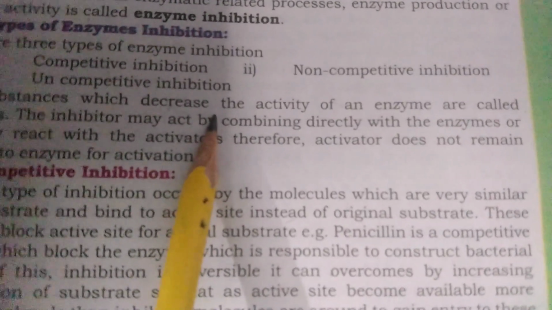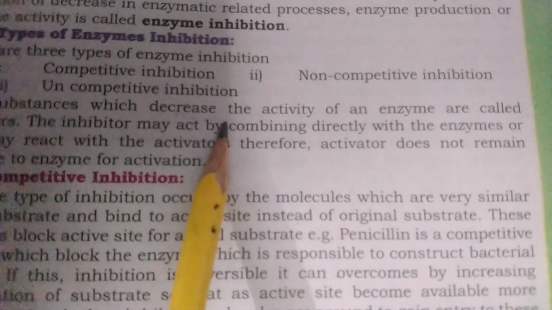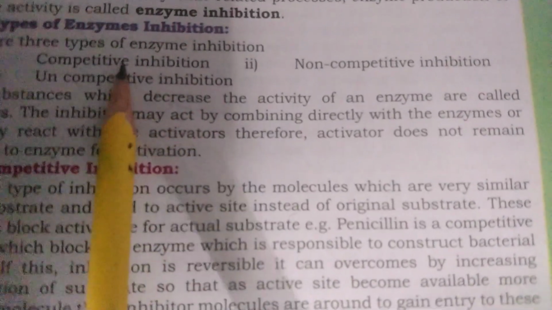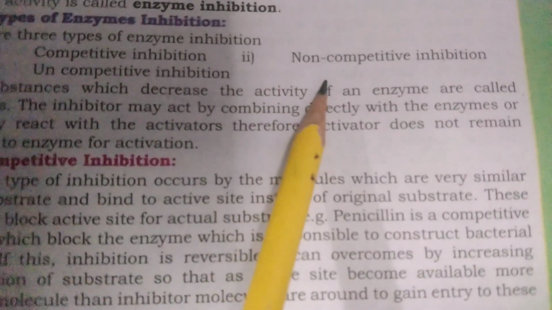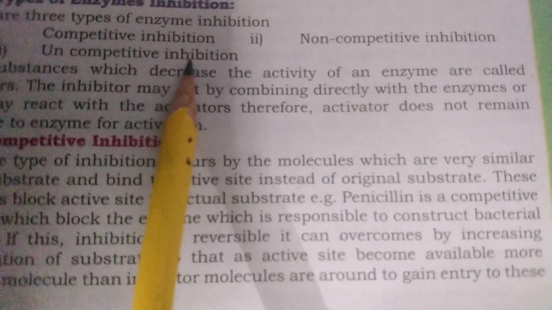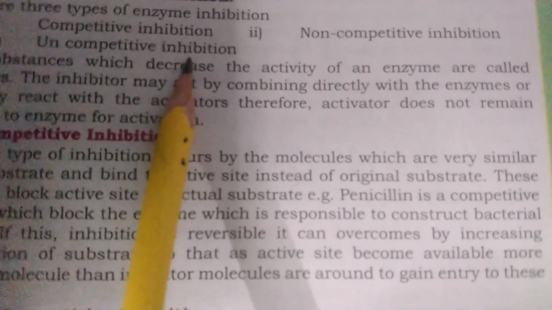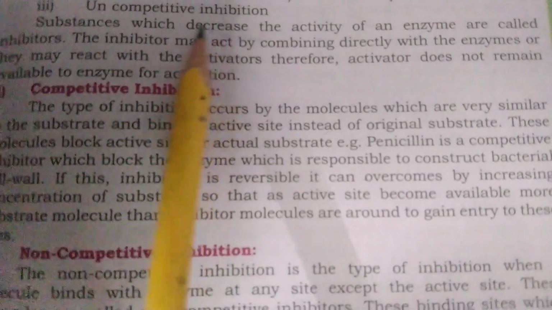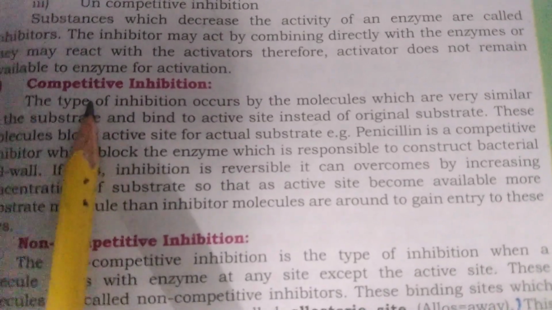Both things are possible. As per the types, I have already mentioned competitive, non-competitive and uncompetitive inhibitors. All three kinds are enzyme inhibitors. So the first one is competitive inhibitors.